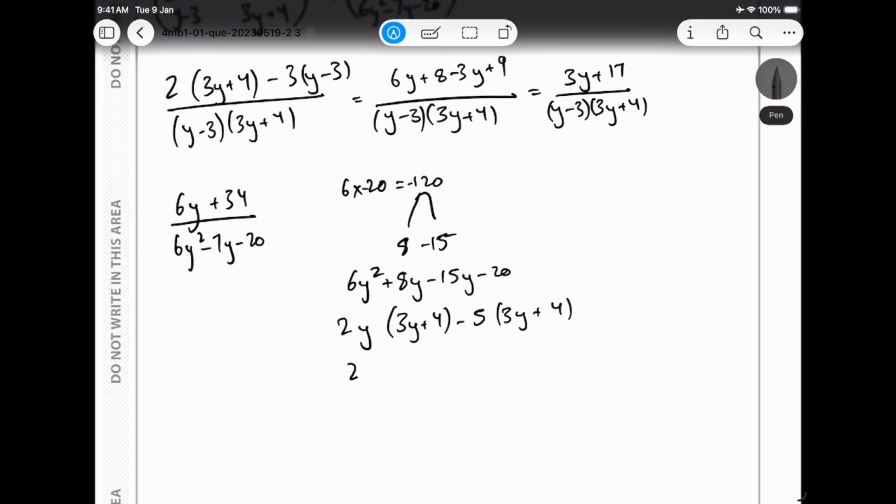So I get (2y minus 5)(3y plus 4). Then I get 6y plus 34 divided by 2y minus 5, 3y plus 4.